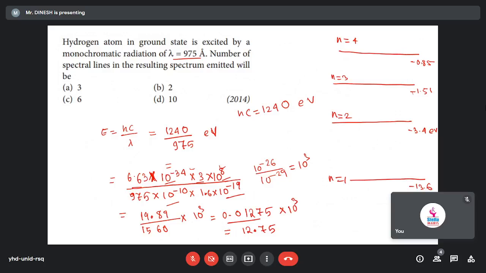So what will happen after absorbing the photon?